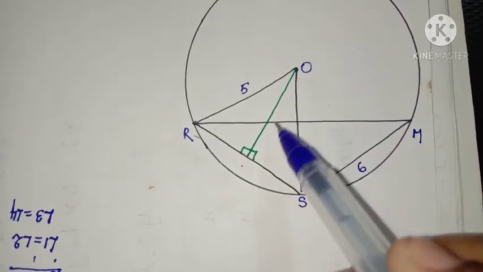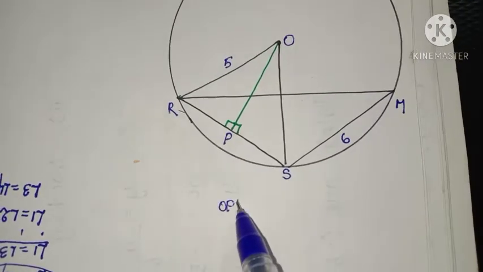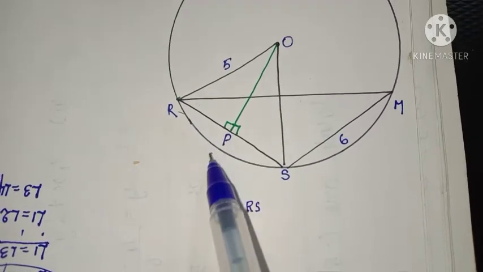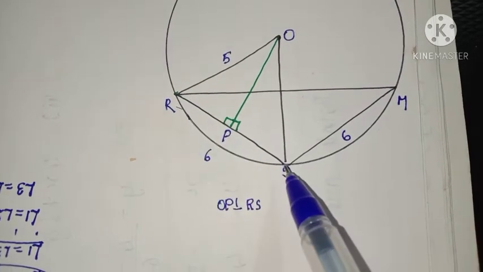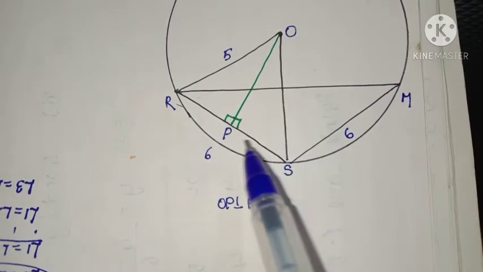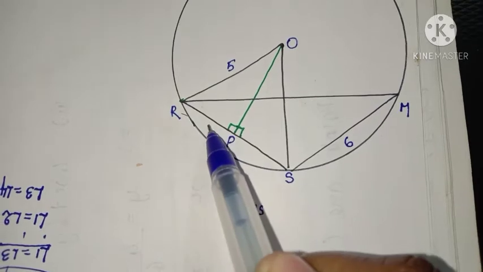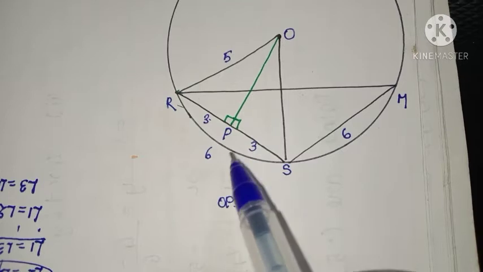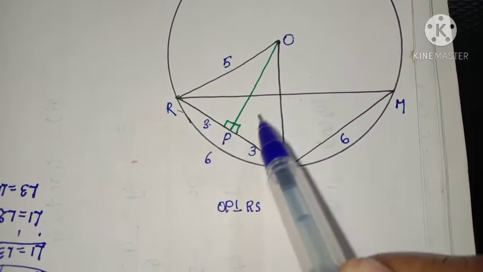Now in this figure, draw a perpendicular, suppose OP. OP is perpendicular to RS. What is RS length? RS is 6. So OP is perpendicular to this RS. Actually RS and SM are chords of the circle, isn't it? So any perpendicular line from the center to the chord bisects the chord, and therefore these distances are equal to 3. Now this is 90 degree, therefore this is a right angle triangle.